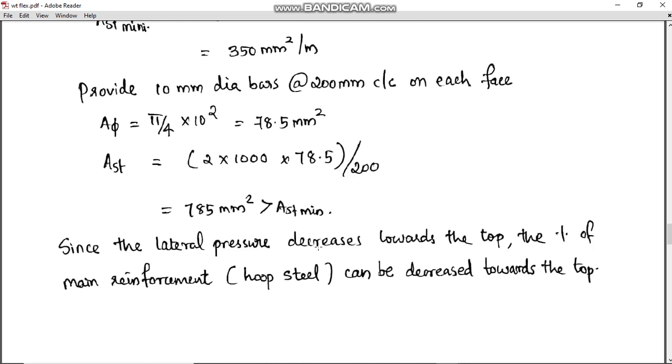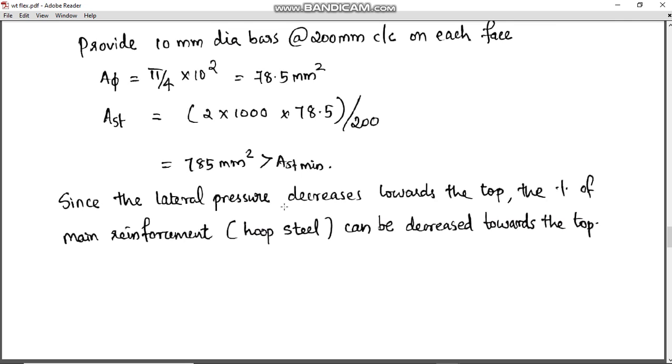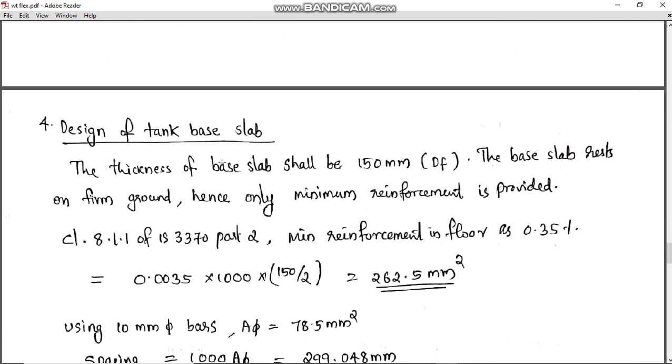is satisfied. Since the lateral pressure decreases towards the top, the percent of main reinforcement or hoop steel can be decreased towards the top. Okay, that we can discuss in the detailing part. Next we have to decide the tank base slab. The thickness of base slab shall be 150 mm. Minimum thickness we are providing as 150 mm.